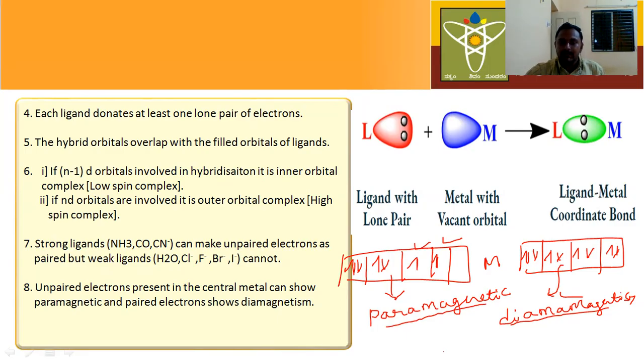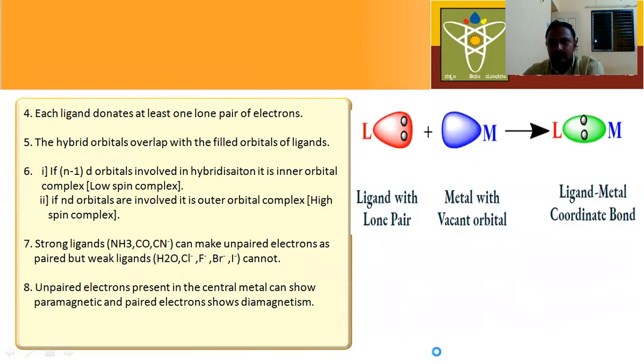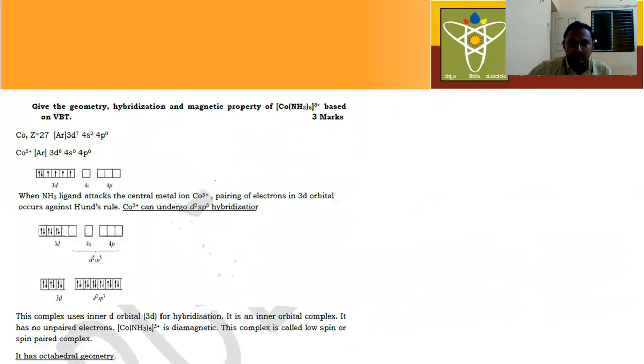Now let us discuss valence bond theory with examples. These examples are very, very important. Only 4 examples are given in NCERT. Between these 4 examples only, you will get one question per board exam. Definitely you will get one question in the board exam, definitely for 3 marks. Okay, the first one.